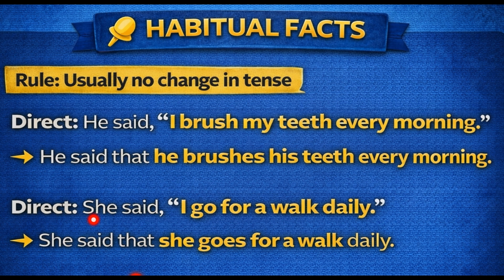The next example is, she said, I go for a walk daily. This is her daily habit. So she does it every day. So even if the reported verb is said, your tense will not change. The backshift of tense will not happen. So she said that she goes for a walk daily and not she said that she went for a walk daily. Avoid doing that. Avoid these mistakes.